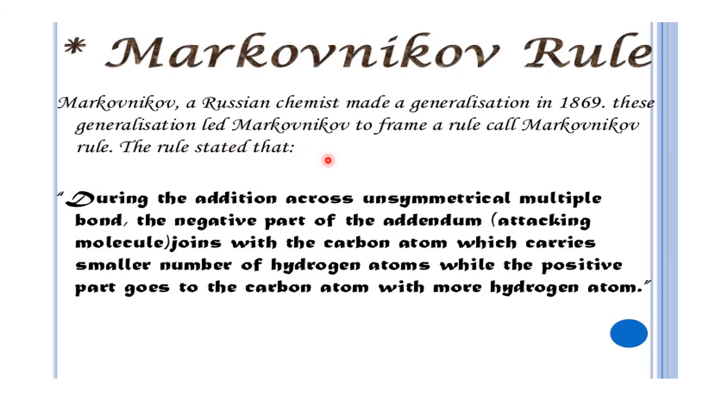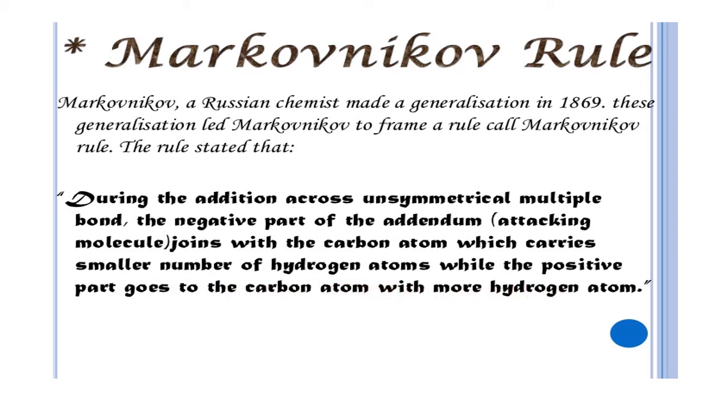The rule stated that during the addition across an unsymmetrical multiple bond, an unsymmetrical alkene or alkyne, the negative part of the addendum, addendum meaning the attacking molecule, (if HBr is attacking, HBr is the addendum), joins with the carbon atom which carries the smaller number of hydrogen atoms, while the positive part goes to the carbon atom with more hydrogen atoms.